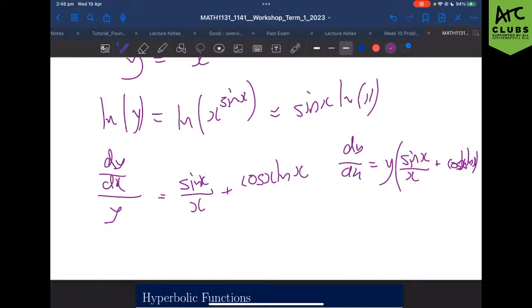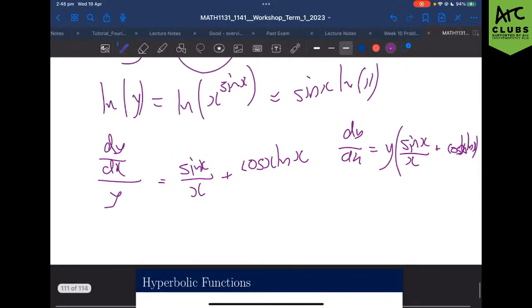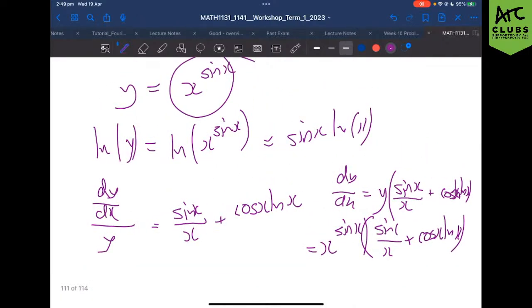And then to round it up, we remember y was actually equal to x to the sine x, so we sub that back in. That gives us x to the sine x times sine x on x plus cos x ln x, which is still pretty gross, but it was a lot easier to solve this by natural logging both sides because it simplified it down into a product rule.